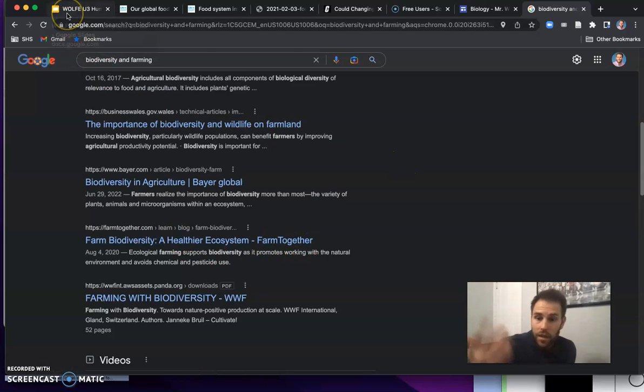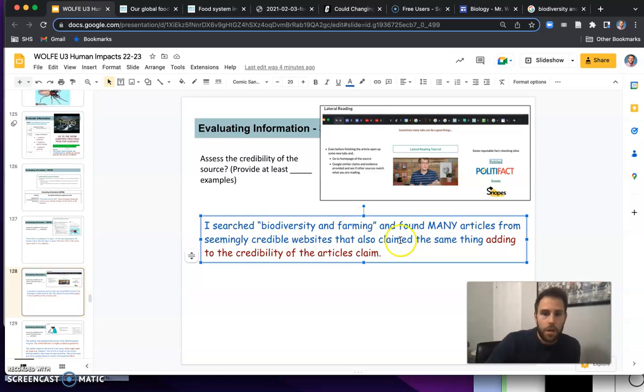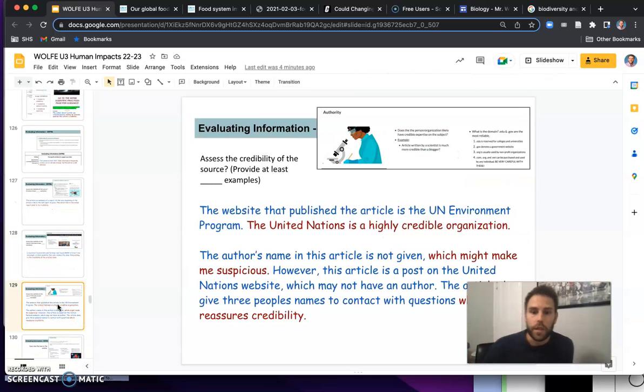Alright, so we're seeing similar claims, similar articles about the subject matter. Again, this doesn't guarantee that it's credible, but it definitely adds to it, right? So I searched biodiversity and farming and found many articles from seemingly credible websites that also claim the same thing. This adds to the credibility of the website. Alright, so now let's look at authority. Let's look at 2 examples.